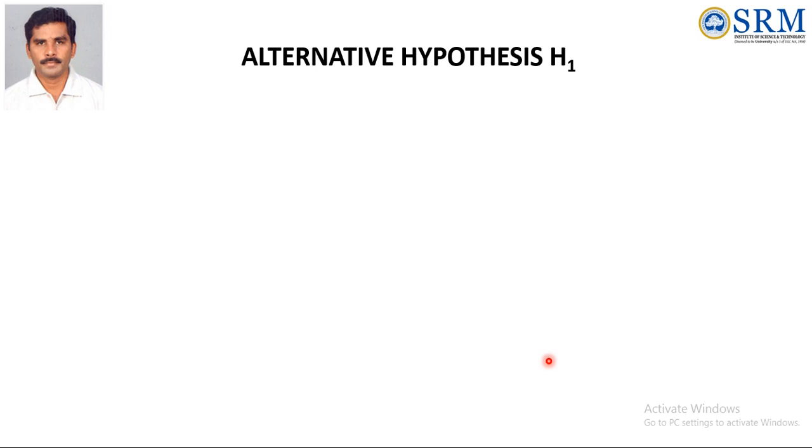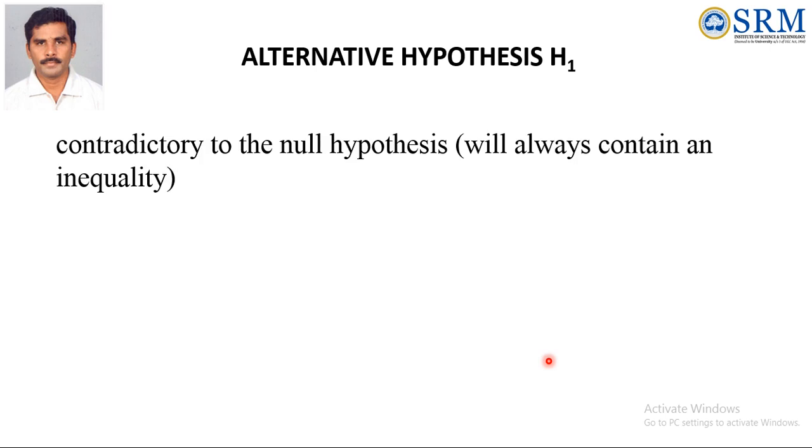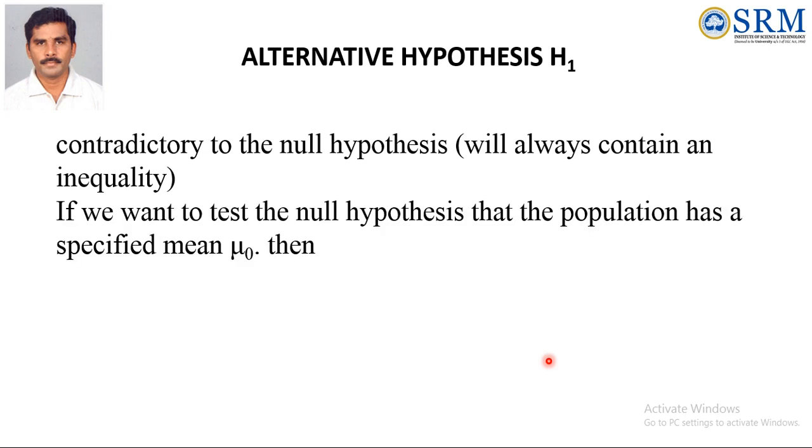Alternative hypothesis means, so null hypothesis says that there is no difference. The alternative hypothesis says the contradictory of the null hypothesis. So what is a contradictory statement? Null hypothesis says always equal. Contradictory statement means not equal, inequality. So contradictory to the null hypothesis is the alternative hypothesis.